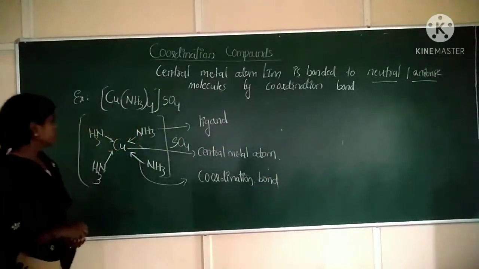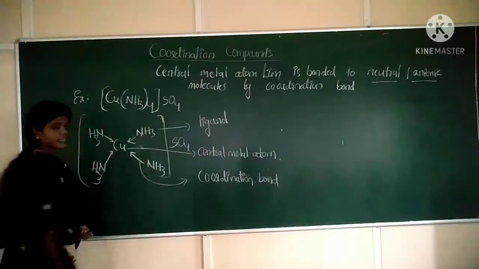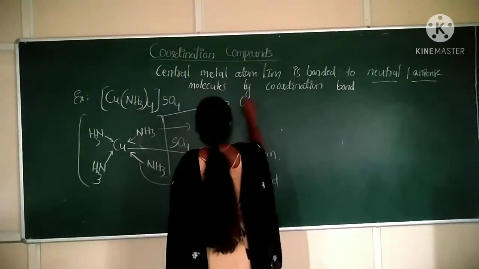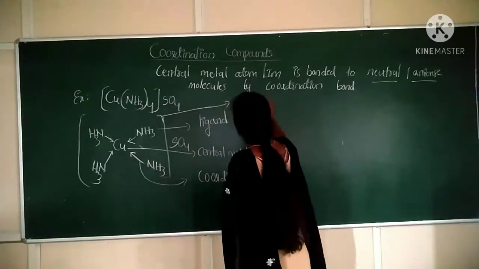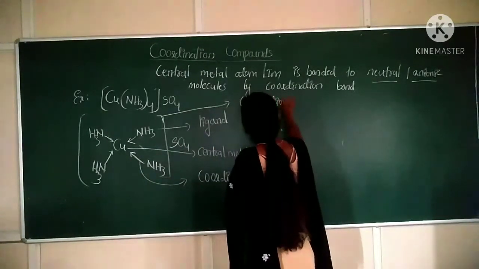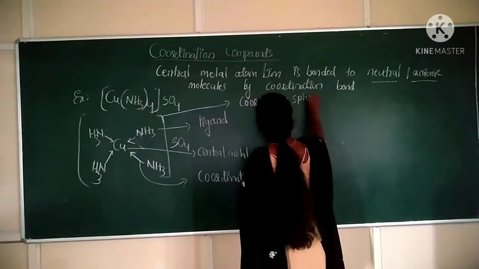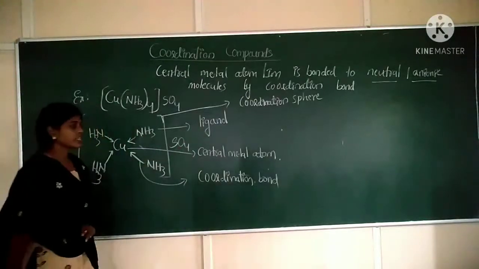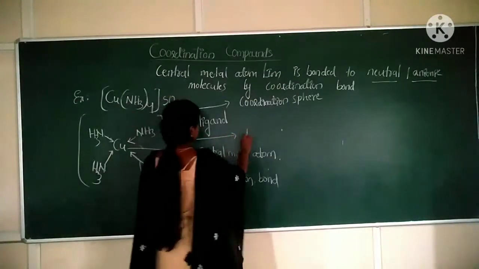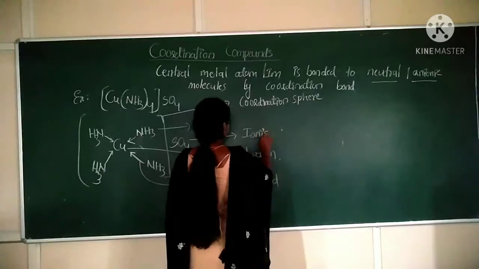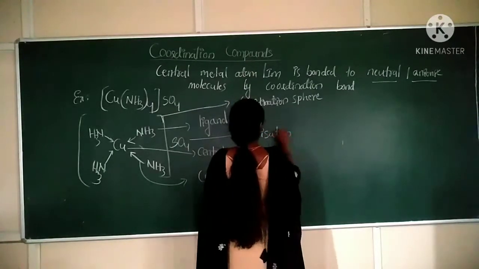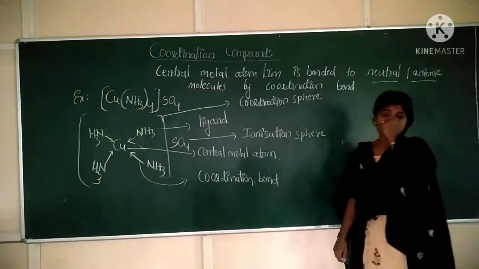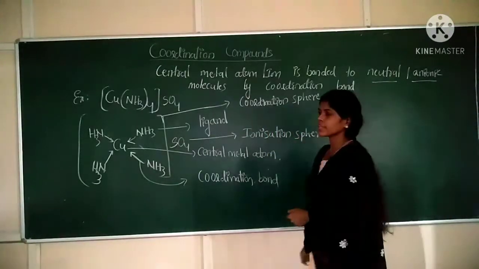Next, we have written the square bracket. This square bracket indicates the coordination sphere. And SO4 is written outside the square bracket. This is present in the ionization sphere. So these are the constituents of the coordination compound.